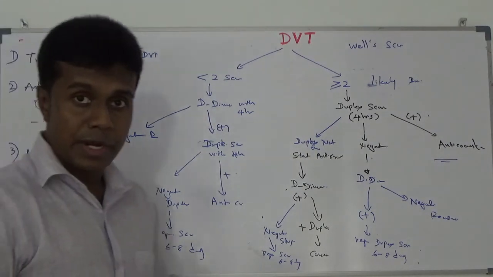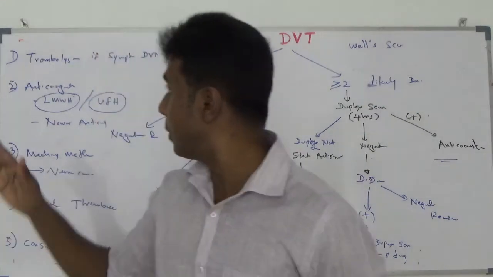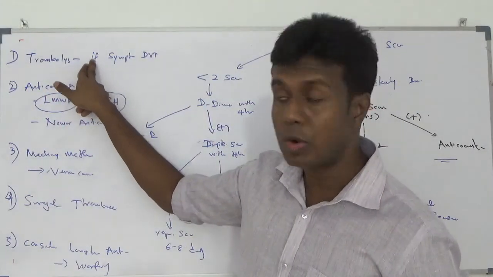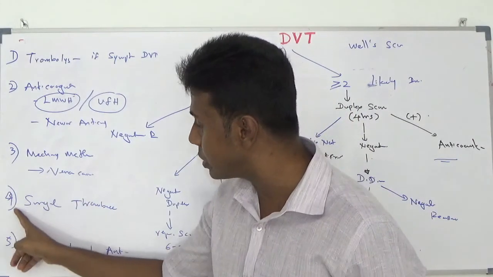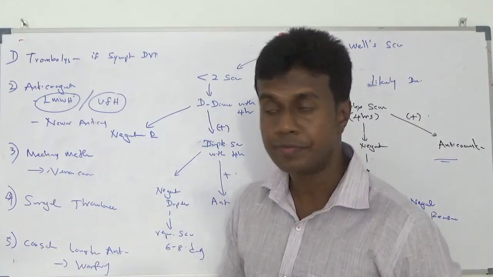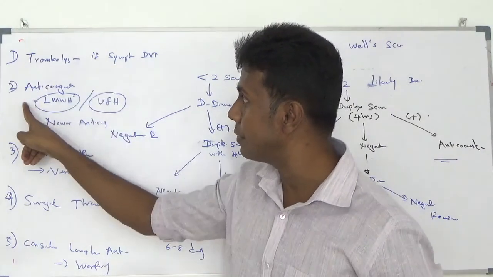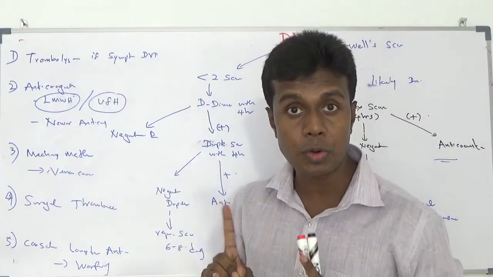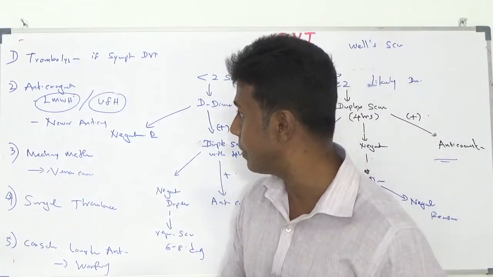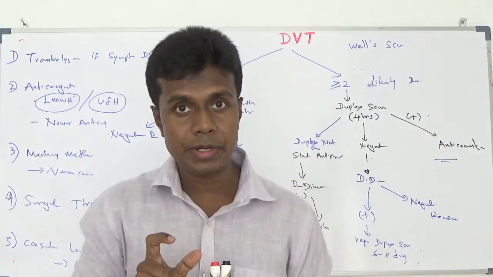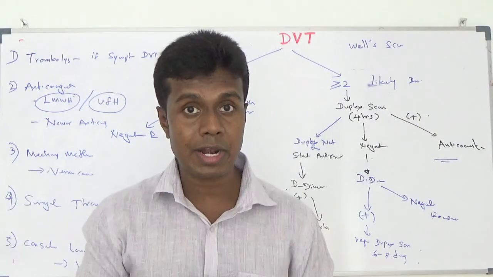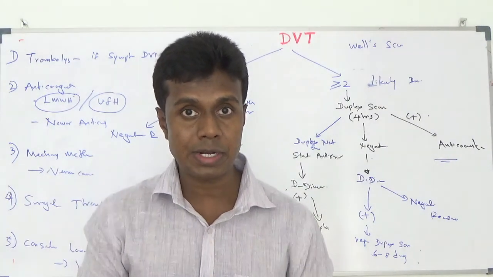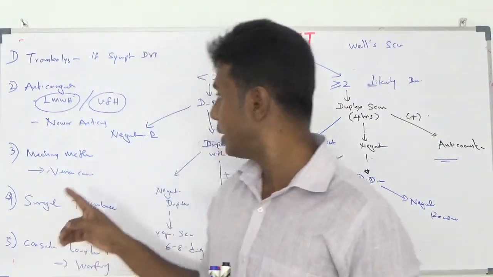So DVT management includes, number 1, thrombolysis if symptomatic DVT is present, or you may have to consider surgical thrombectomy. Number 2, anticoagulation, either with low molecular weight heparin or unfractionated heparin, or if available, a newer anticoagulant. You need less monitoring with the newer anticoagulants and they are more reliable as well. You can even take them orally.